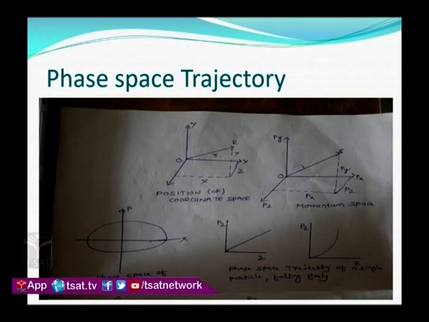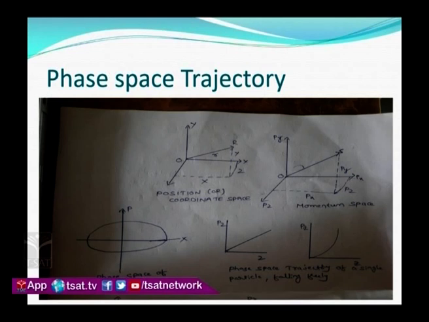And if you take a simple harmonic oscillator, the equation can be written as E equal to half k x square plus p square by 2m. So, if I bring E downwards, the equation becomes p square by 2m E plus half k x square by E equal to 1. That generally represents the equation of an ellipse. So, I have drawn a phase trajectory diagram by taking position on the x axis and momentum on the y axis. Generally, this will be an ellipse.